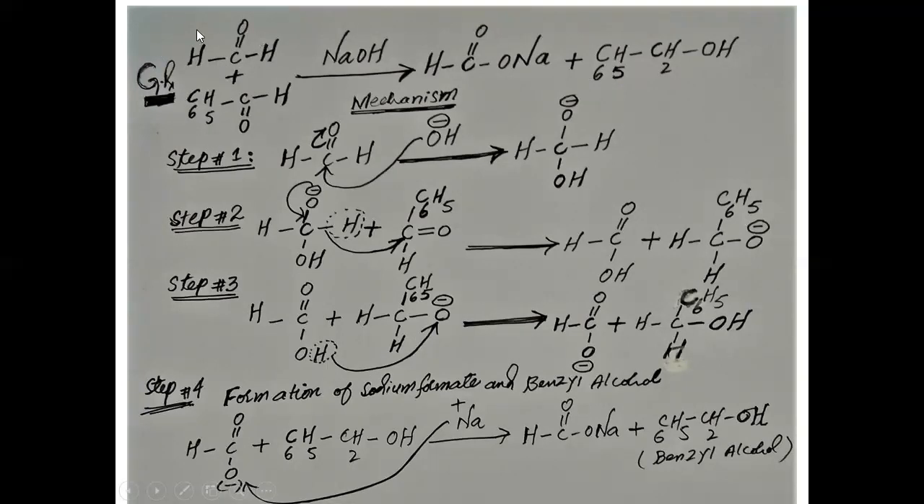Two different molecules: the first one is formaldehyde and the second one is benzaldehyde. These molecules will react in the presence of base, and here we use the base sodium hydroxide. We will get sodium formate plus benzyl alcohol, C6H5CH2OH. So our products are sodium formate and benzyl alcohol.